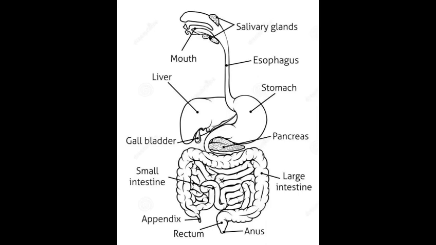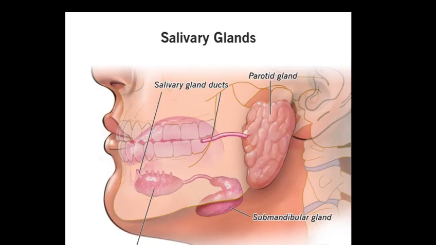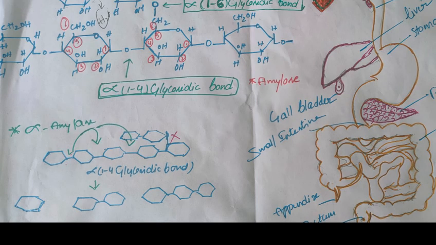Digestion always starts from the mouth. First, the mouth will break down the starch both physically and chemically. Physically by the teeth and tongue. Chemically by the salivary glands. The salivary glands secrete saliva. It has an enzyme, salivary amylase. What does alpha amylase essentially do? It breaks down the alpha 1,4 glycosidic bonds. So alpha amylase hydrolyzes alpha 1,4 glycosidic bonds. Amylase will only break down starch partially.